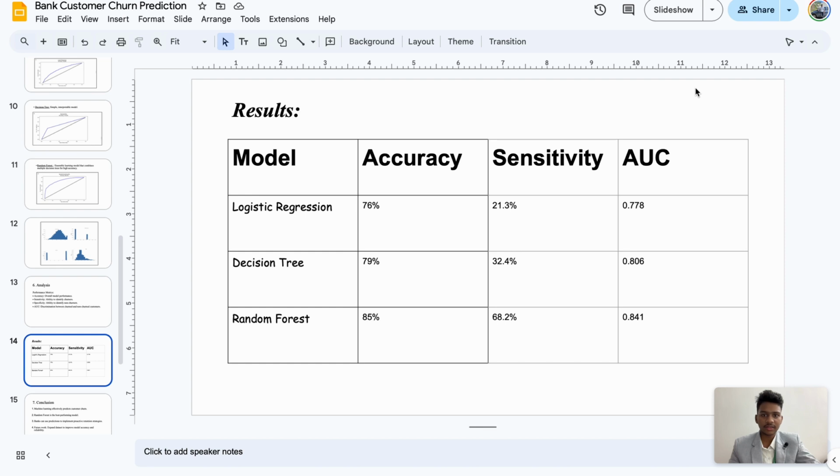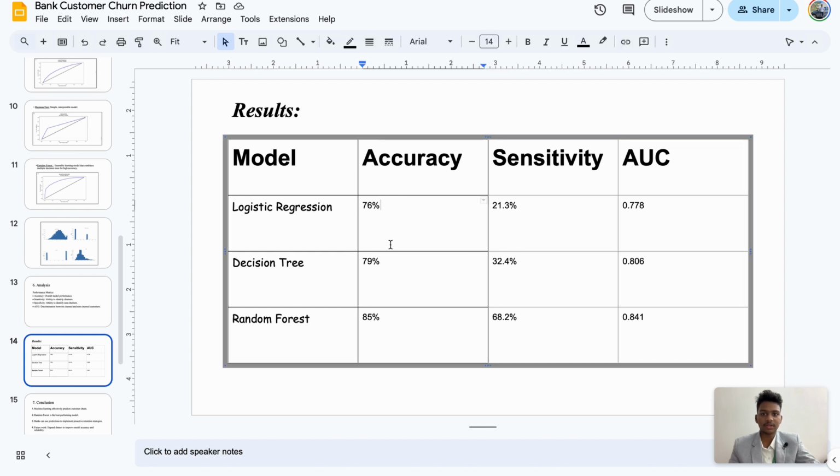And here are the results comparison. When we use logistic regression, we got 76%, decision tree 79%, and random forest around 85%.